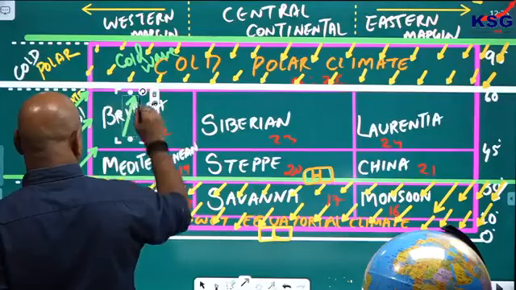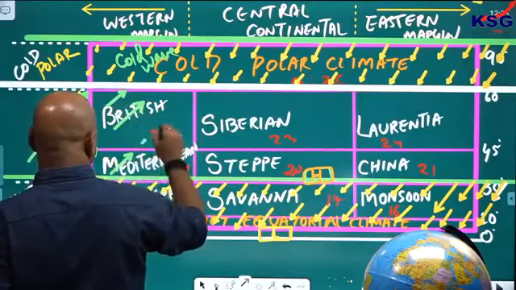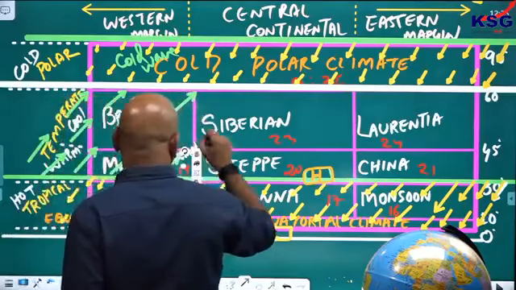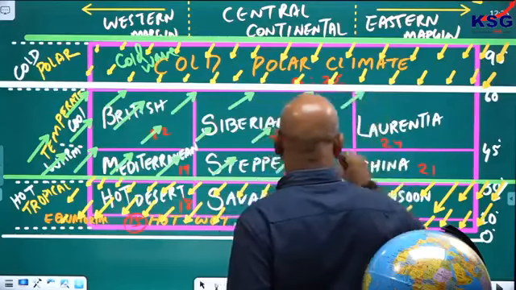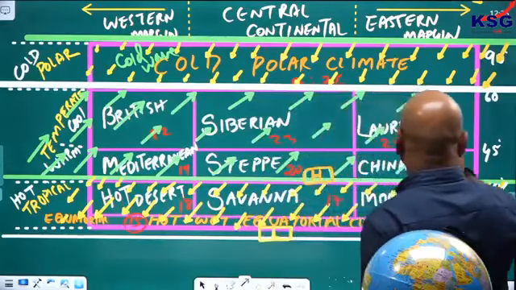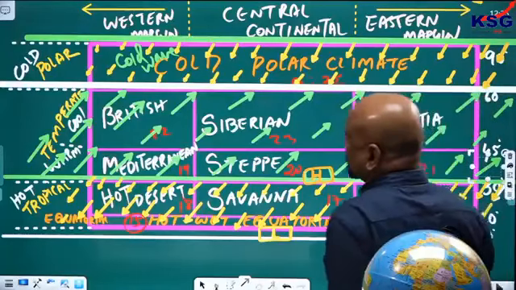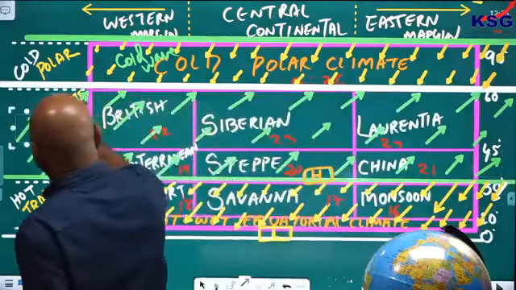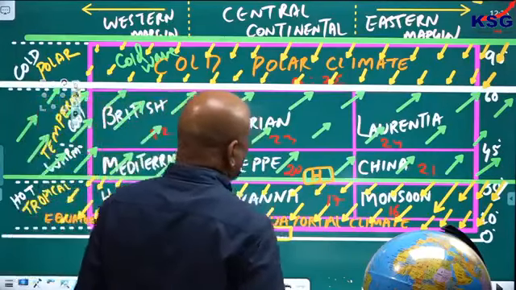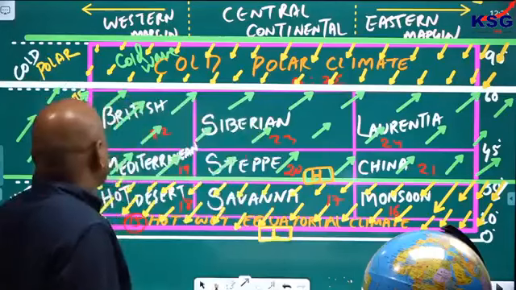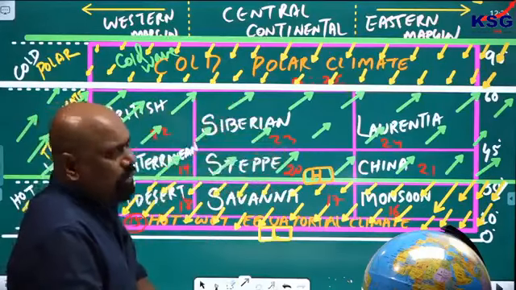So, which climate is it influencing now? See here, it is influencing both British and Mediterranean type of climate. At this coast, British and Mediterranean, and then Steppe, Siberia, Laurentia and China.